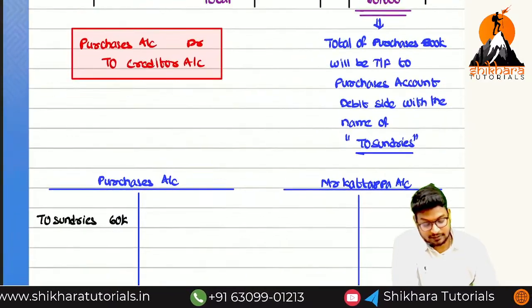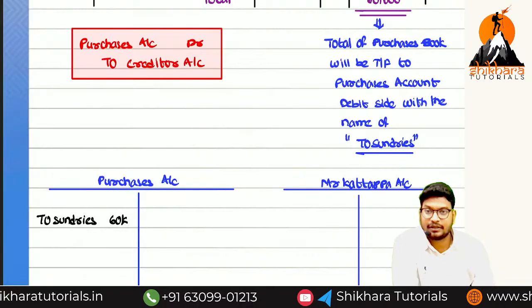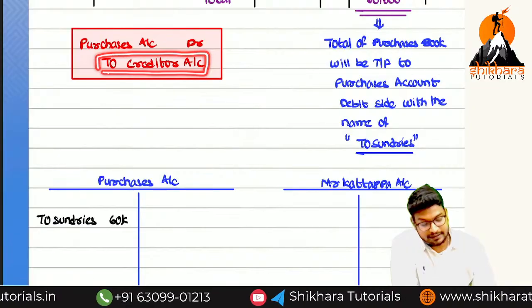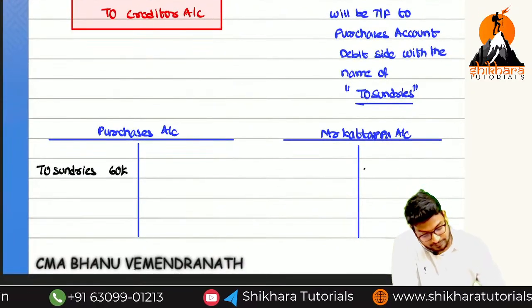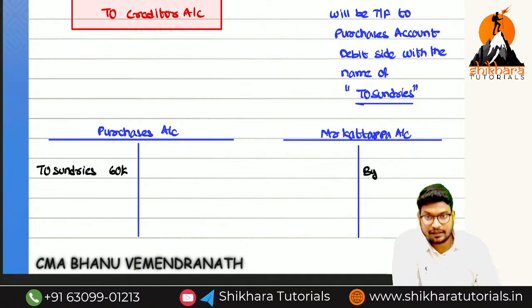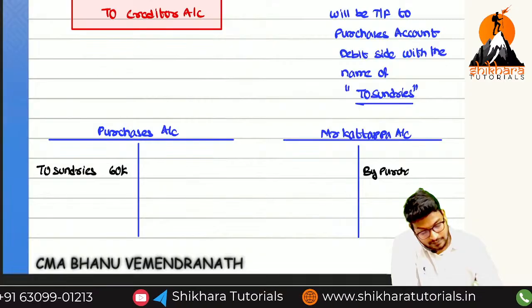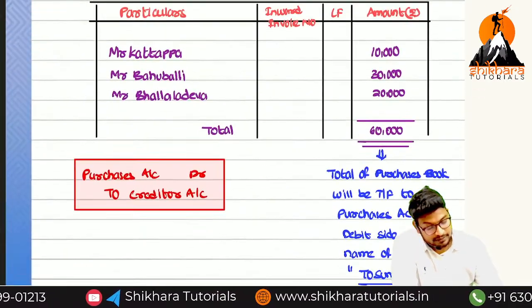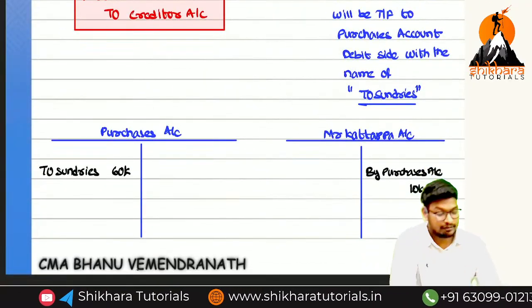And next, in the Kattappa account, which side? See the journal, ma. See the journal entry. Which entry we have to pass? Purchase account debited to creditor. Now the creditor debited or credited? Credited. So in the Kattappa account, which side, ma? Credit side. So by what we need to write, ma? Purchases. By purchases account, how much, ma? From Kattappa 10,000.